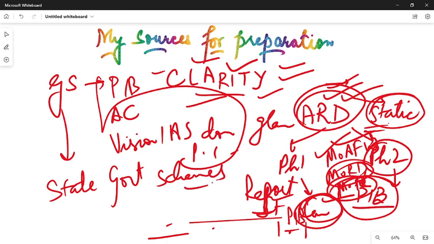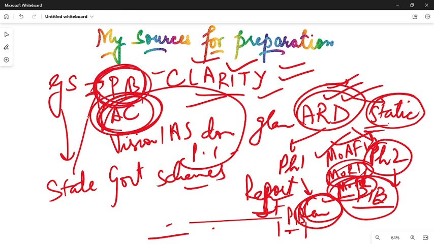You will find the important state government schemes over Affairs Cloud, and PIB also talks about the state government schemes. So all the state government schemes in the news could be asked in the examination. You can cover it from PIB and Affairs Cloud itself. So these are actually my sources for the preparation of the Nabard Grade A examination, along with the phase 1 and phase 2 pattern, and all of those things are discussed in this video.